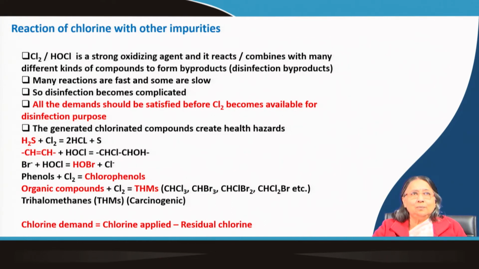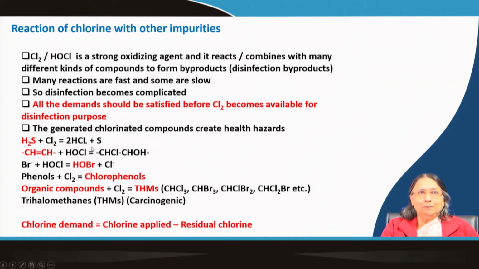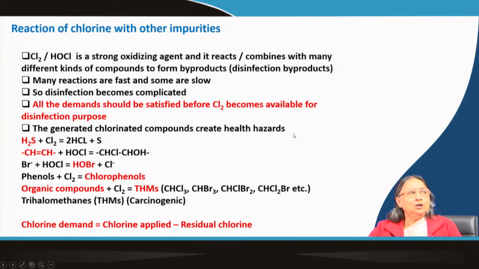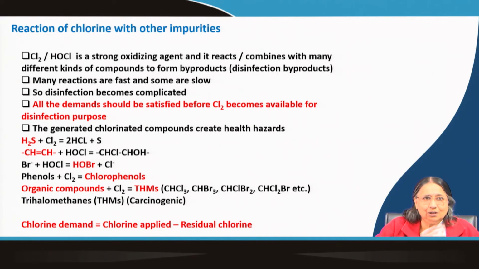So, those compounds' demand should be met first, and after that we will get chlorine for disinfection. What are those compounds? The generated chlorinated compounds can create a health hazard, that is also possible. What compounds are produced during the reaction of chlorine with something else? They may be toxic also. So, we have to consider all those things.